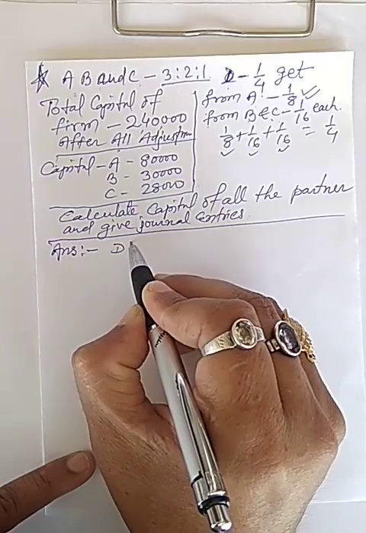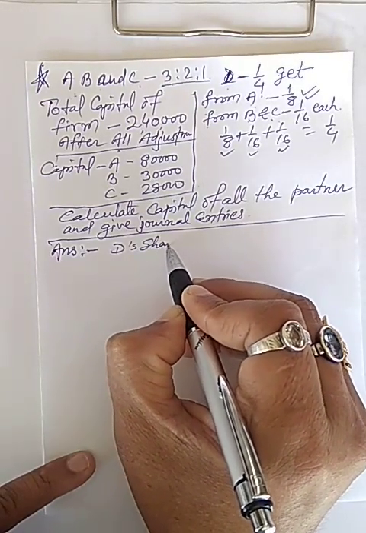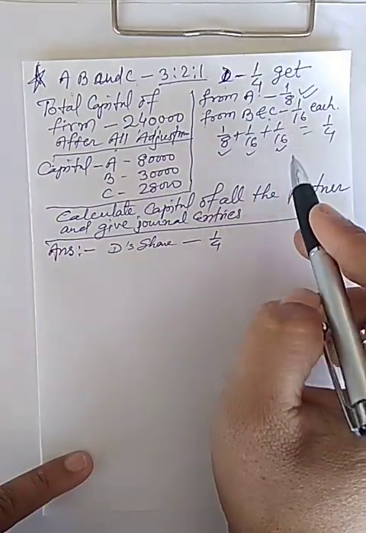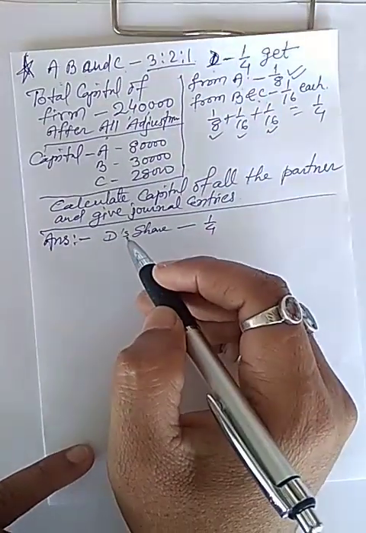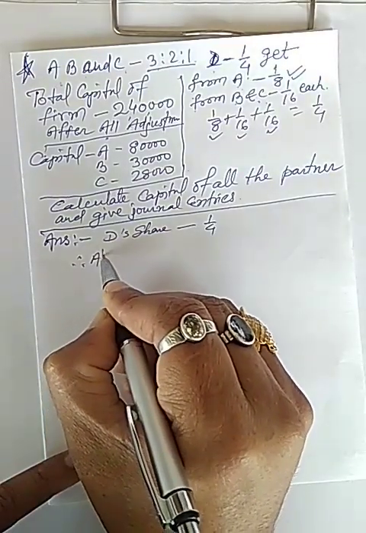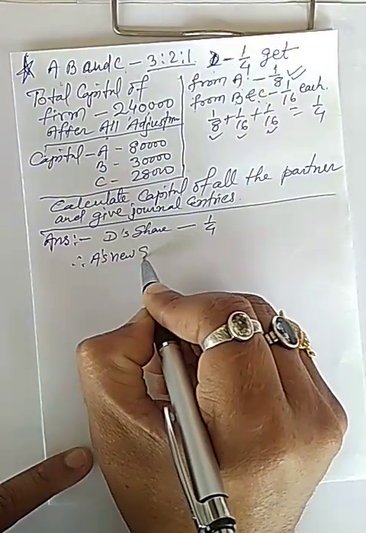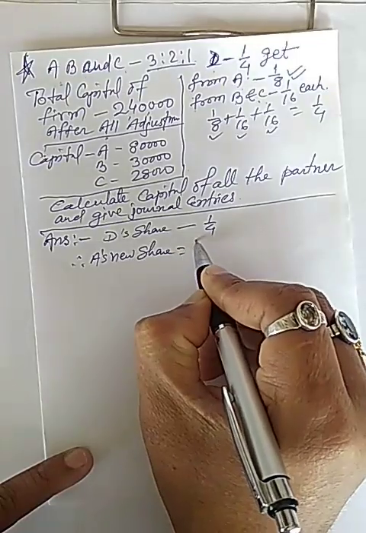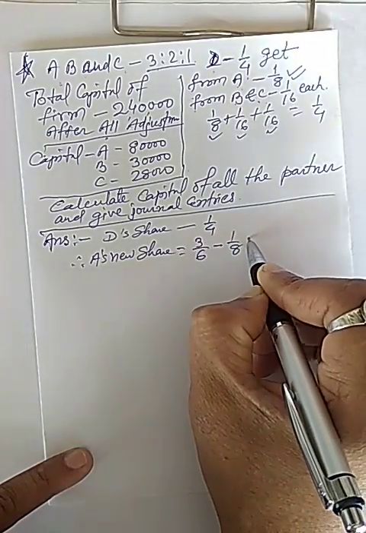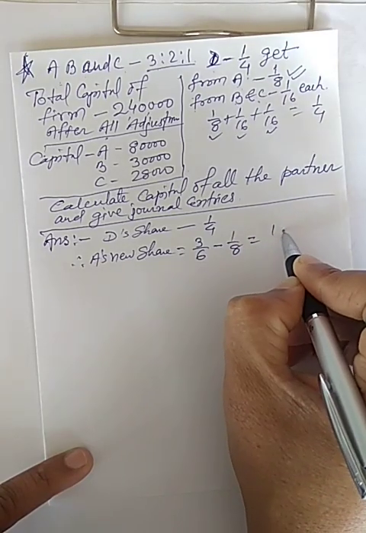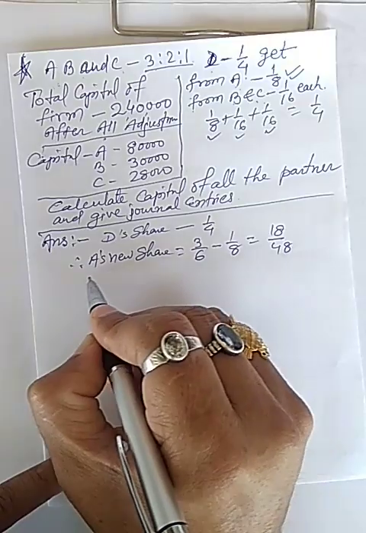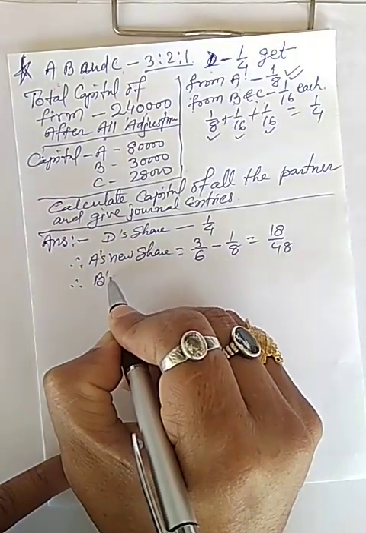D's share is given 1/4. A's new share will be 3/6 minus 1/8, which is 18/48.